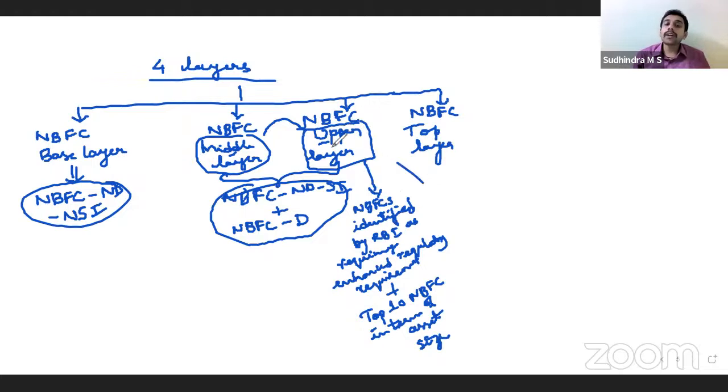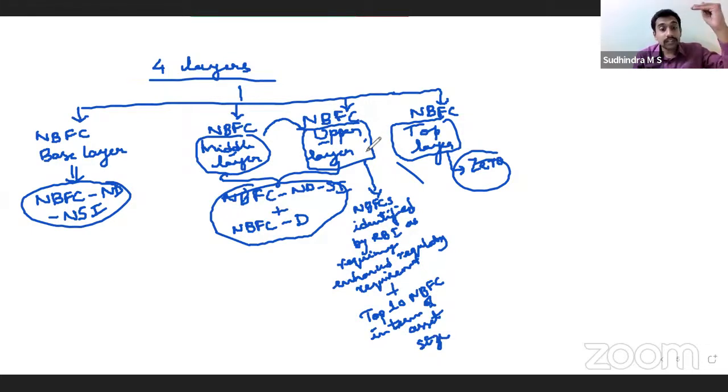So if the top 10 come under upper layer, what comes under top layer? Answer is 0. As of now, nothing would be there. Normally, top layer would be empty. However, how did we select upper layer? Requiring enhanced due diligence, enhanced regulatory requirement.